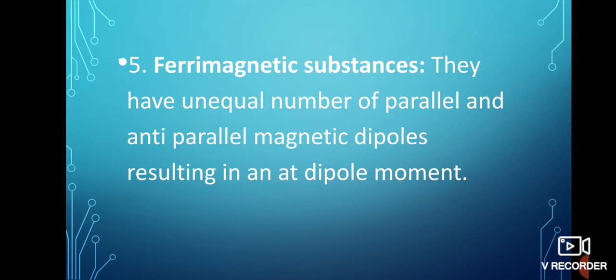They are weakly attracted by magnetic field as compared to ferromagnetic substances. That means in case of ferrimagnetism, dipole moment is not equal to 0 and dipole moment of ferrimagnetism is always less than that of ferromagnetism. The example of ferrimagnetism is magnetite.